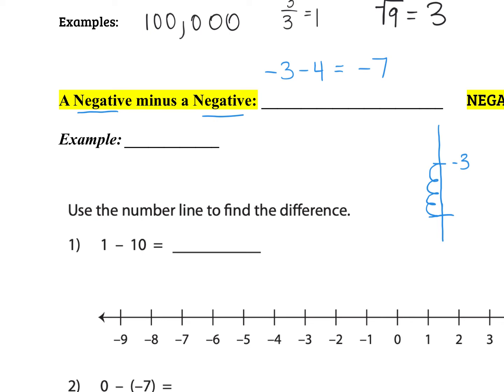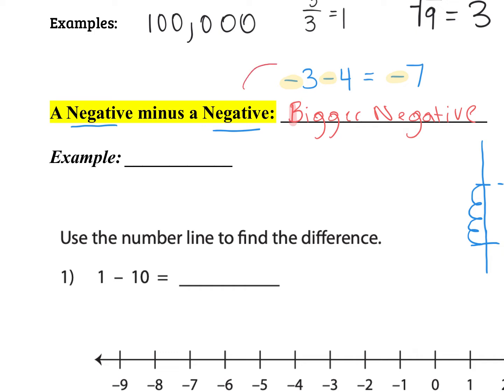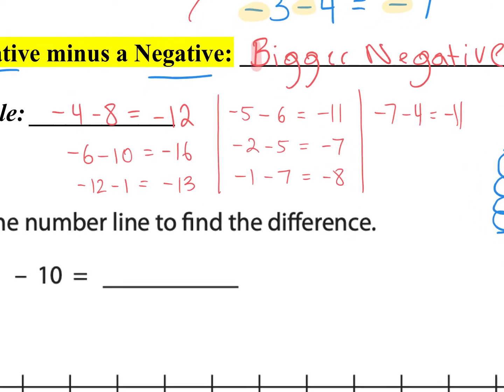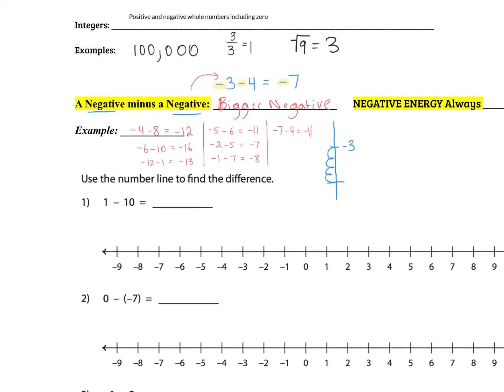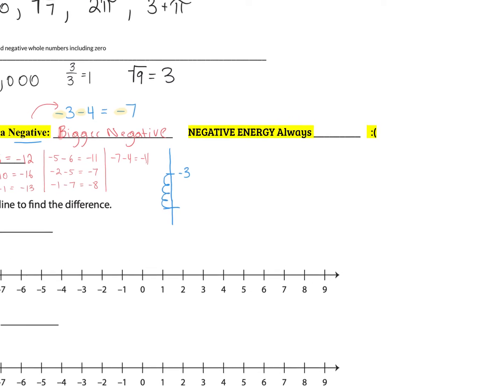So whenever we have a negative minus a negative, we get a bigger negative. We're going further in debt when it's a negative minus a negative. So here's my example. You put in your example and show it's a bigger negative, right? Look at all of these examples and make sure you have an example of yours where it's a negative minus a negative.